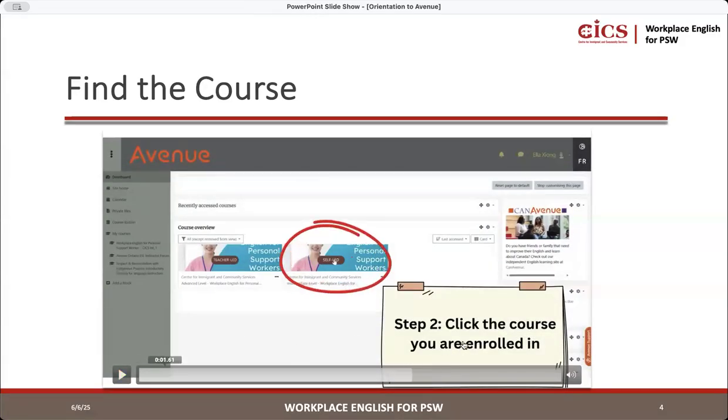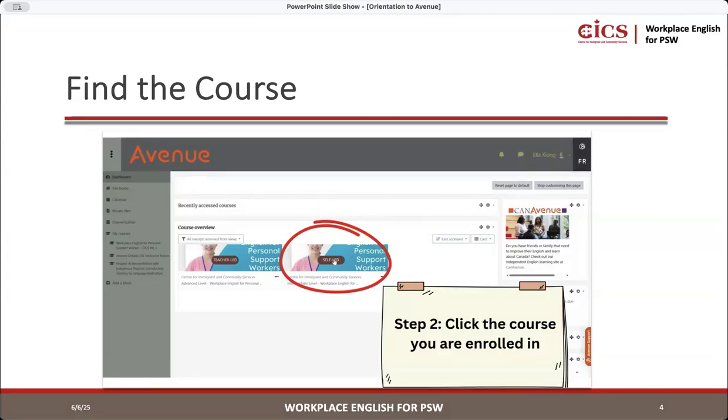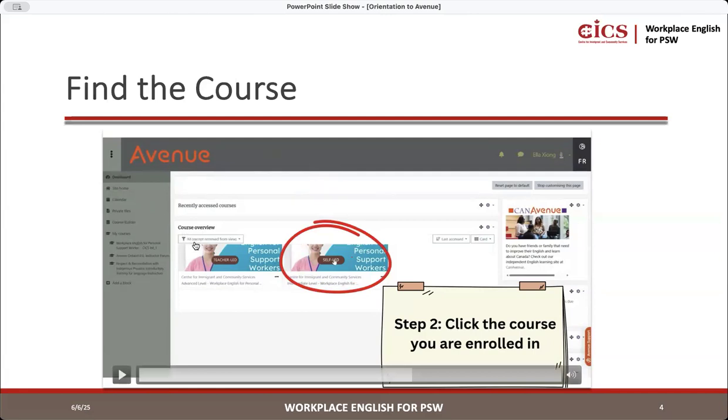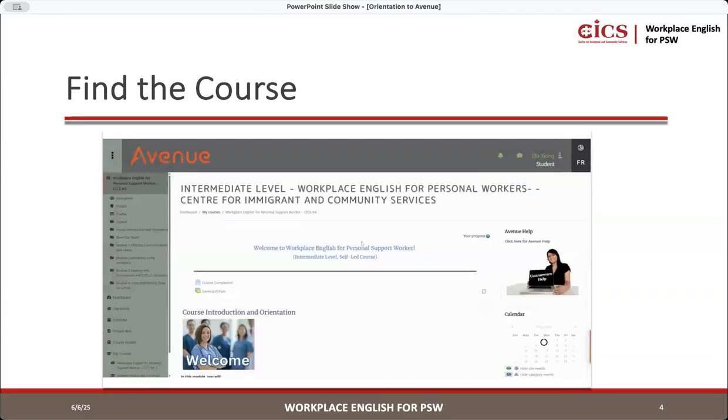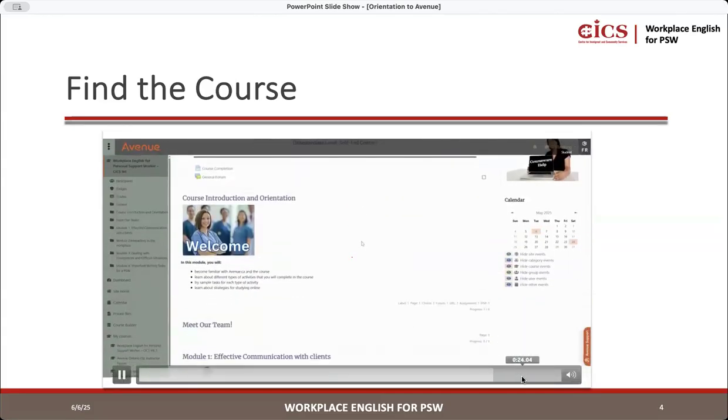So then you click the course you're enrolled in, right? Under course overview, you're going to click teacher led, and it's very important for you to click all. Do you see how there is all here? That means it will show you all of your courses. So when you go to course overview, remember to click all and click the right course that you are in. So the teacher led, right? And then you will see our course.